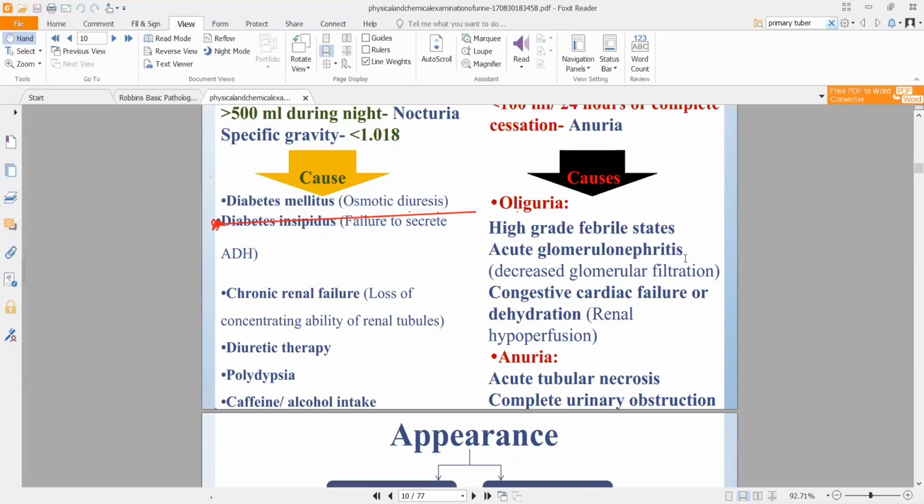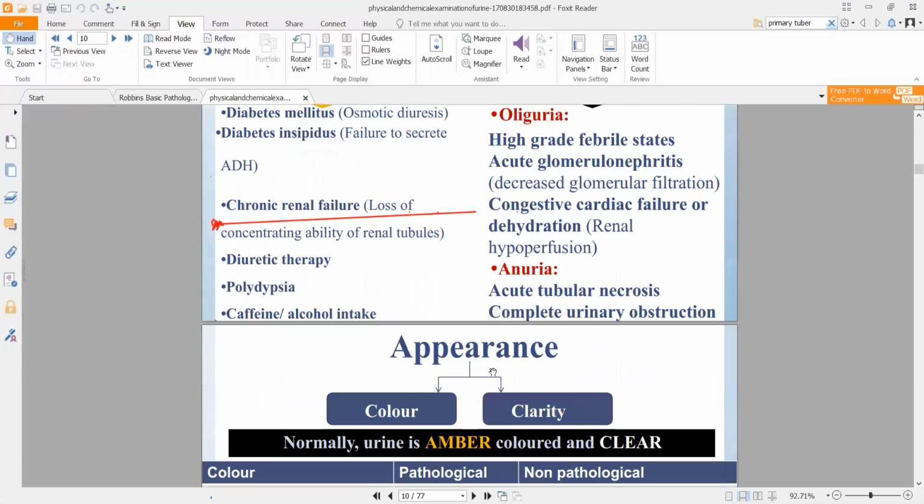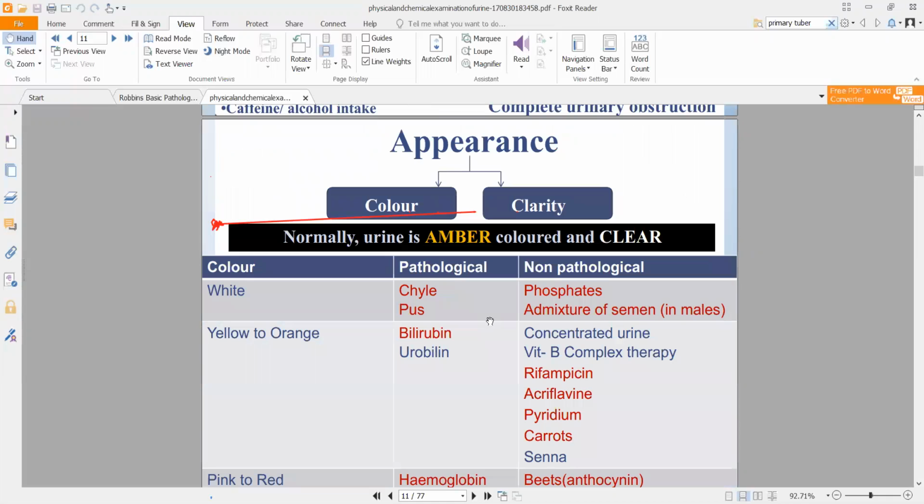Or in another condition where urinary obstruction is there, complete urinary obstruction, where urine cannot pass through at all. In both of these conditions, there will be anuria. Right? Coming to appearance of your urine, now you have to see both color and clarity.